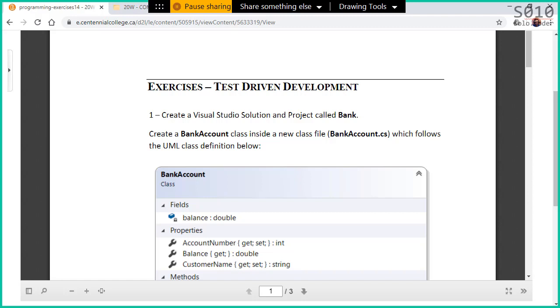Okie dokie, so let's get this started. So let me just open one more thing here. This is the bank.